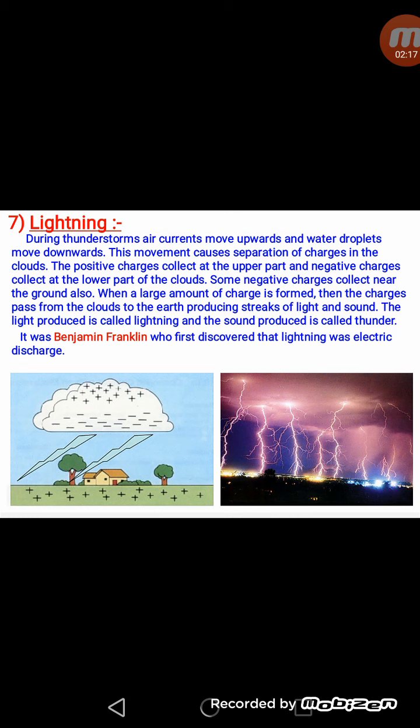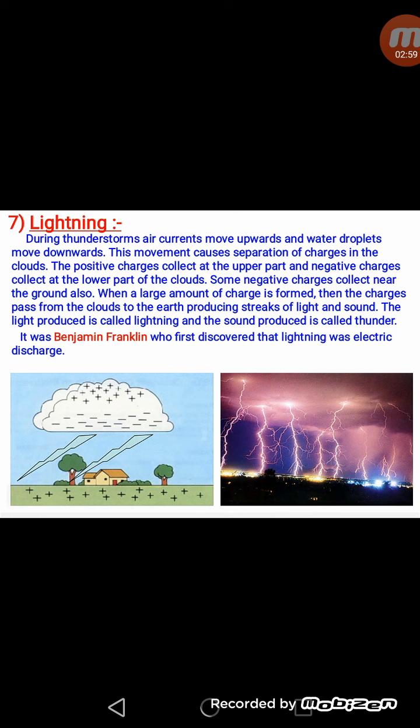So we can say the rapid flow of charge through the air between two oppositely charged clouds, or between the cloud and the earth, is called electric discharge or lightning. The electric discharge from one cloud to the other lasts for a very short period of time, but it releases a huge amount of heat and light. Due to the release of this heat at the time of lightning, the air gets heated up and expands suddenly. This rapid expansion of air sends a disturbance through the air, producing a very loud sound which is called thunder.